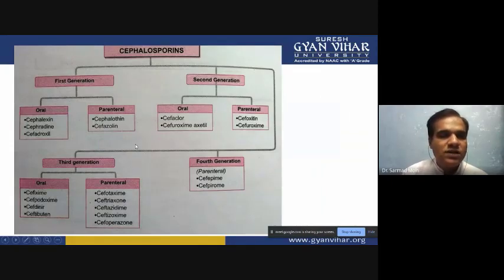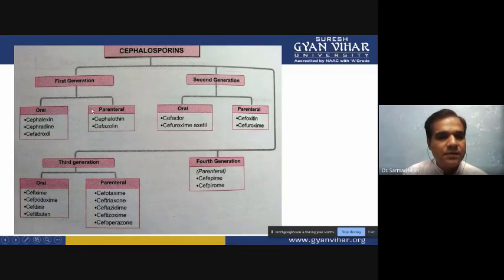Cephalosporin also has a beta-lactam ring, and there are four generations, meaning four different groups. The first generation was produced very early, and they are the first type of cephalosporin, with two types: the oral type, which we can take by mouth, and the parenteral cephalosporin. The oral type we divide into three varieties of antibiotics: cefaloxime, cephaloridine, and cefadroxil.